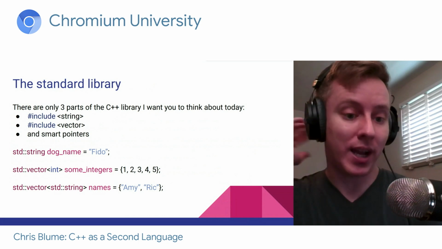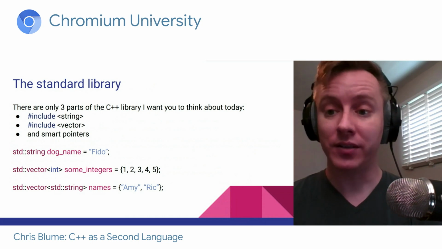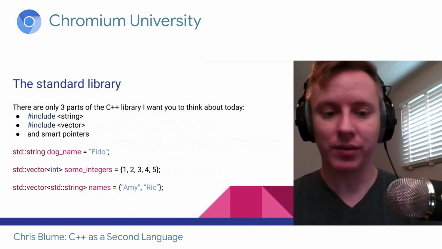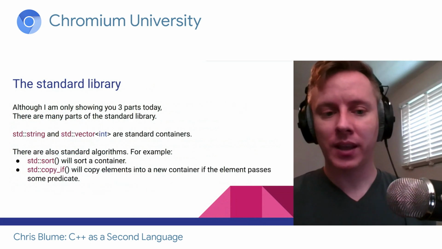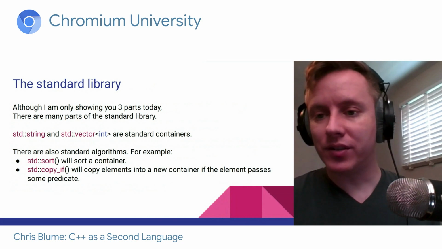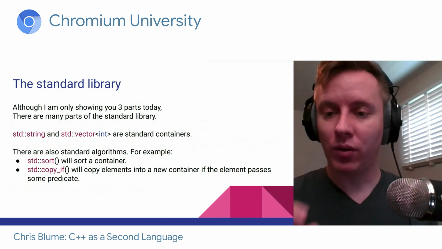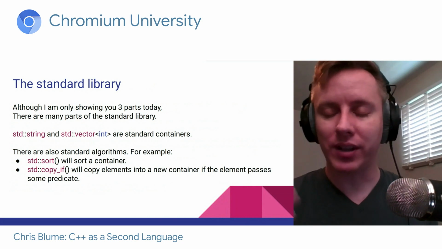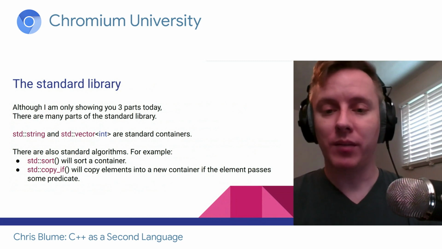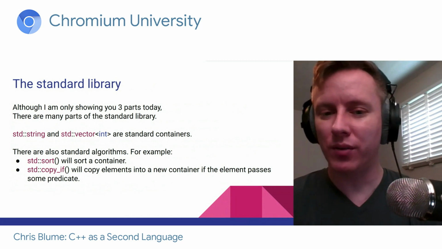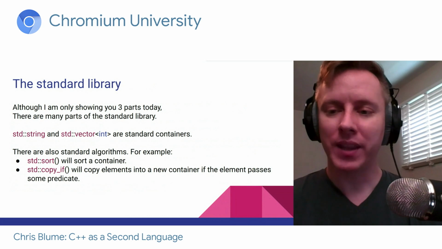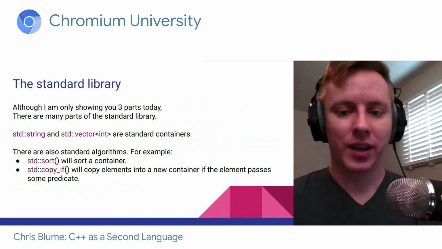So at the bottom, we have a std::vector of std::strings. We could initialize those with multiple strings. I mentioned that there's smart pointers, and I have a whole section on that. I'll get there in a second. But first, I want to talk about something that we don't use very much in the standard library, and we should be using a lot more.